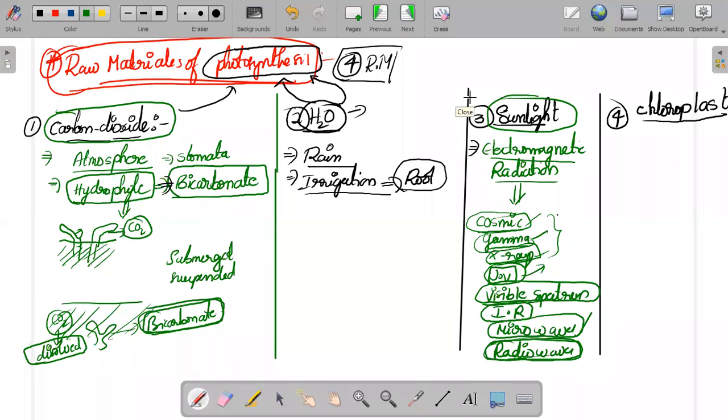Very good, Pujita. Sunlight has so many wavelengths, so many waves coming from the sunlight, and among them, which spectrum or which wavelength is very good for photosynthesis? Good for photosynthesis. I think in yesterday's class only you might have known the answer. In yesterday's class only I have said the answer.